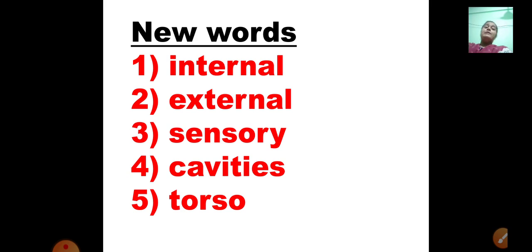And the last one, torso. Torso means the head part. The head is situated inside the torso, that is known as the torso part.